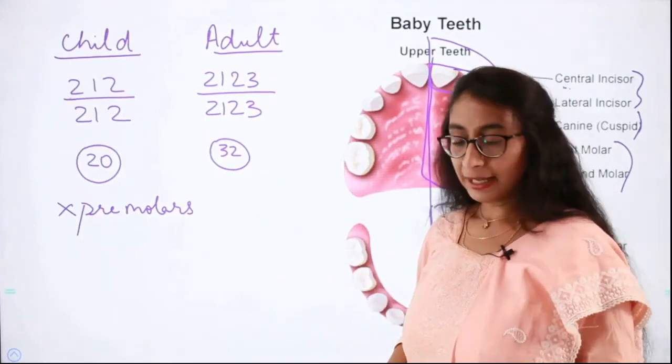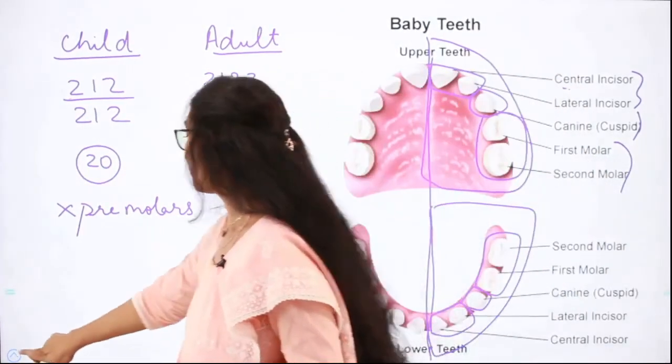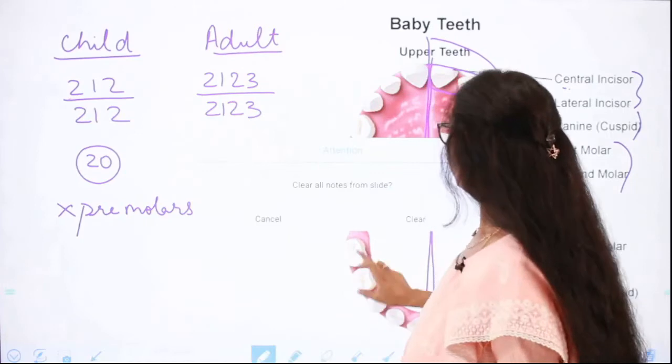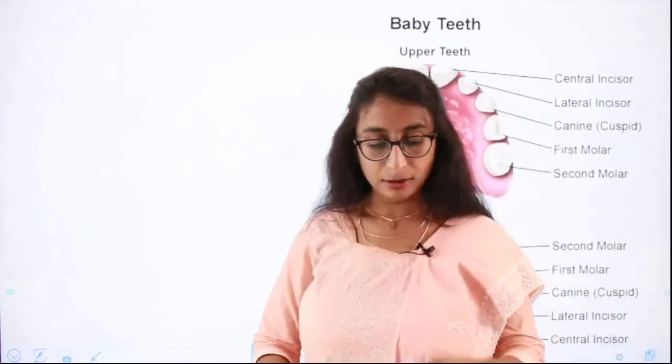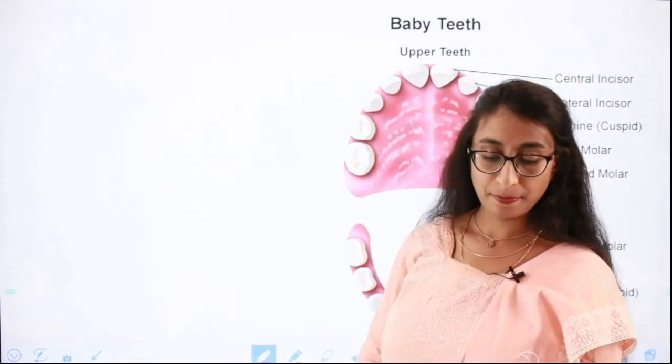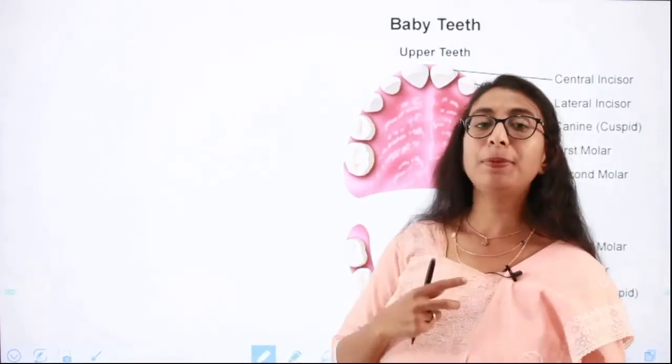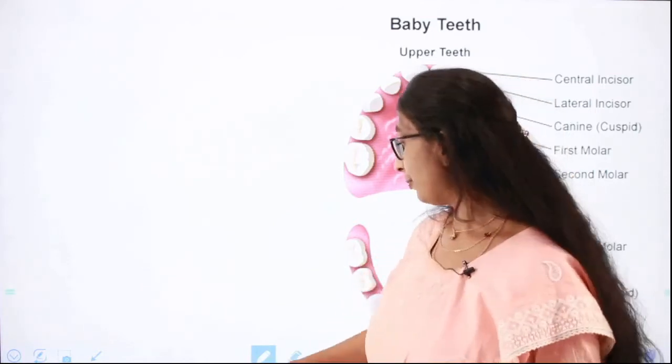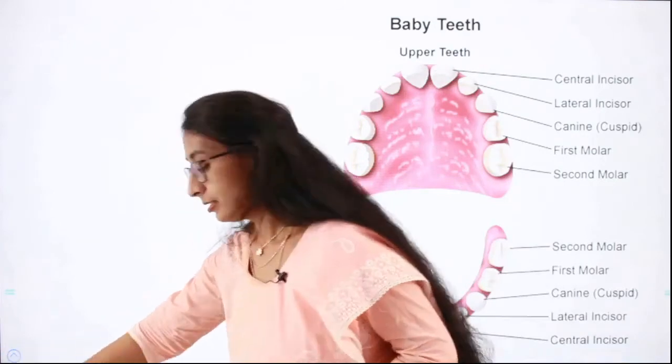Okay. Then, out of the 12 teeth in adults, 8 premolars and 4 molars grow only once in a lifetime. Let me go back to the previous slide.